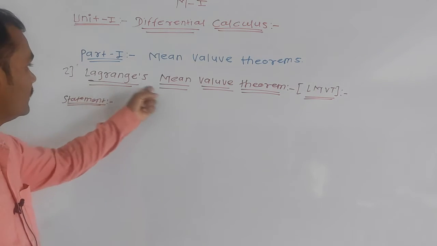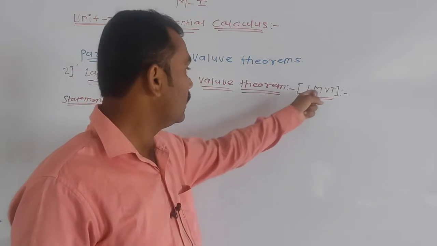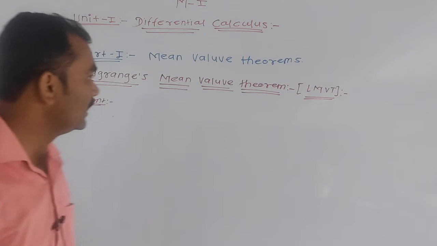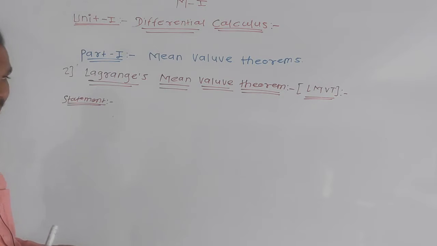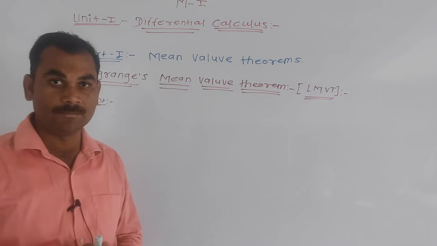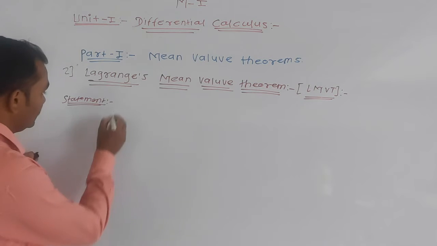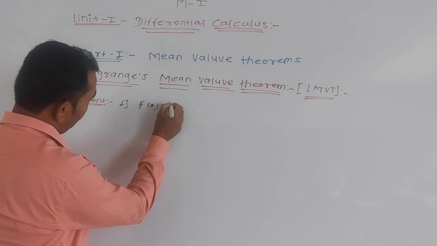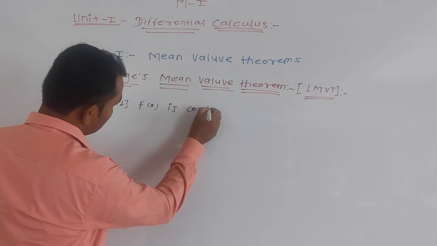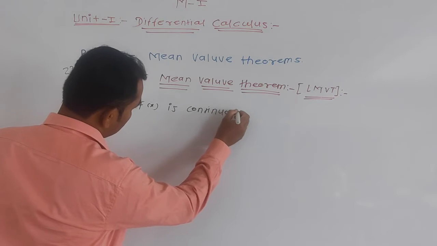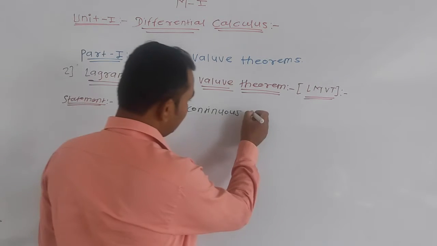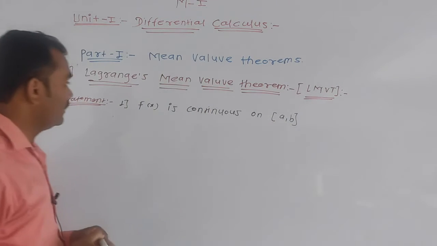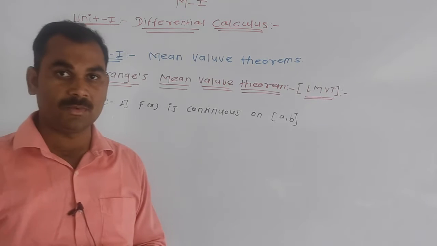Lagrange's mean value theorem, or LMVT. Now, the statement of this theorem, LMVT. Just like Rolle's theorem, first, f of x is continuous on the closed interval a comma b. First condition is the same.